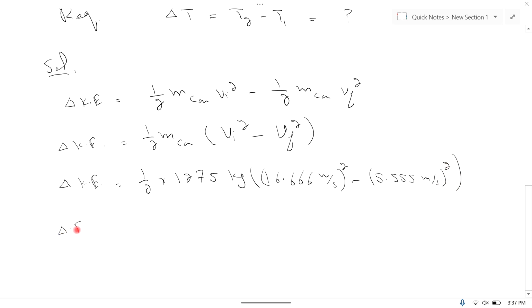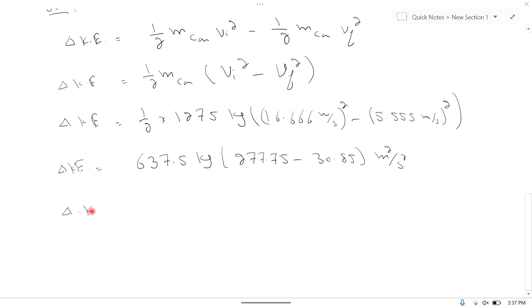So change in kinetic energy is equal to 1275 divided by 2 is equal to 637.5 kilogram multiplied by 16.666 square is equal to 277.75 minus 5.555 square is equal to 30.85, and this is meter square per second square. So change in kinetic energy is equal to 637.5 multiplied by difference of these two values